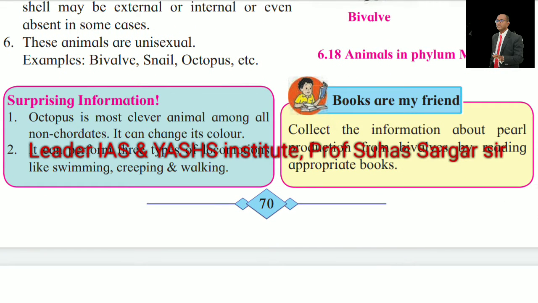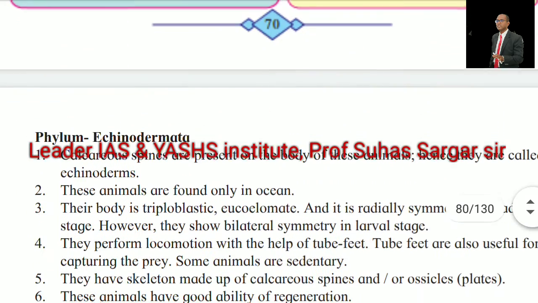Books are my friend. Collect the information about pearl production from bivalve by reading appropriate books. Surprising information: octopus is the most clever animal among all non-chordates. It can change its color. It can perform three types of locomotion like swimming, creeping, and walking, etc.